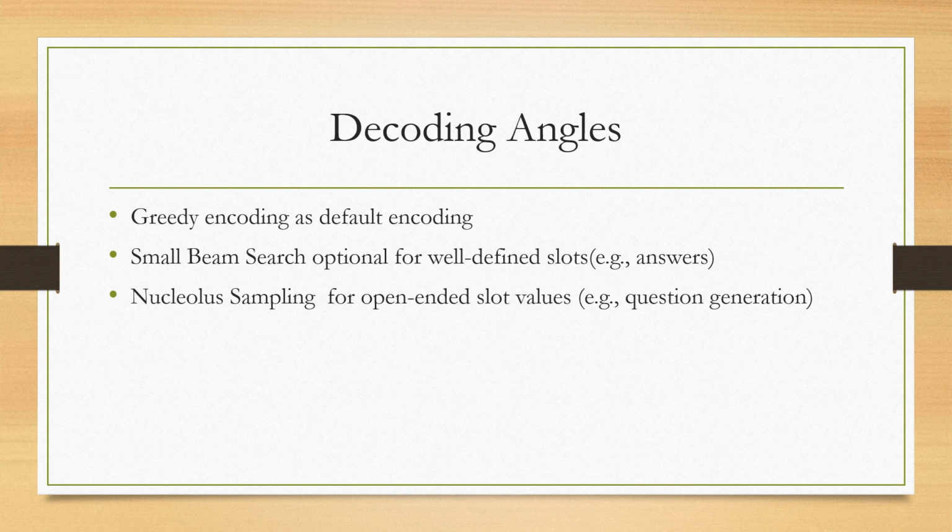So how does Macaw decode all these encoded angles? By default, greedy decoding is used, and for well-defined slots like answers, a small beam search is used, and for open-ended slots like question generation, nucleus sampling is used.